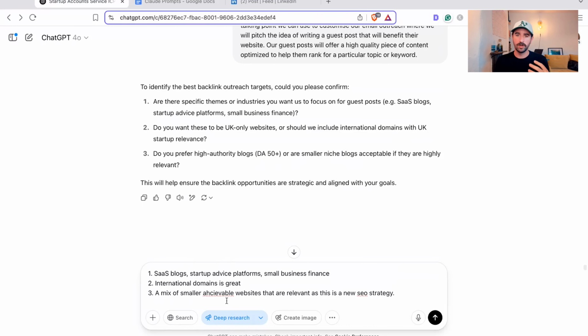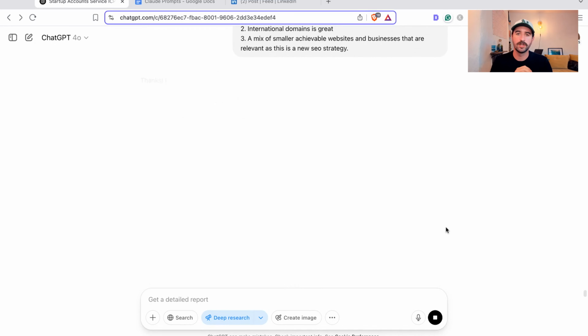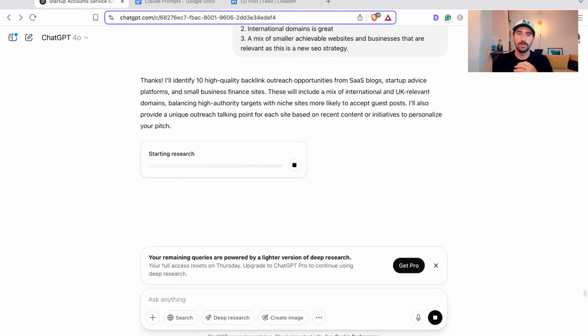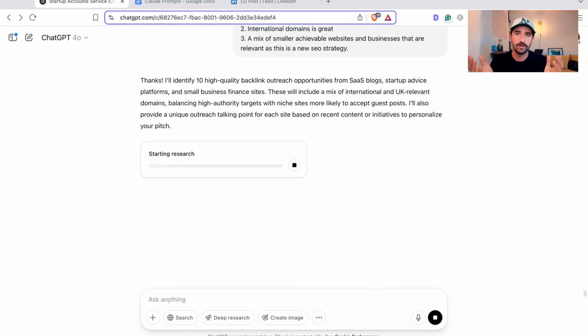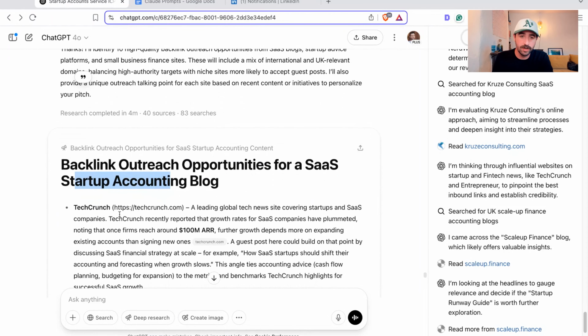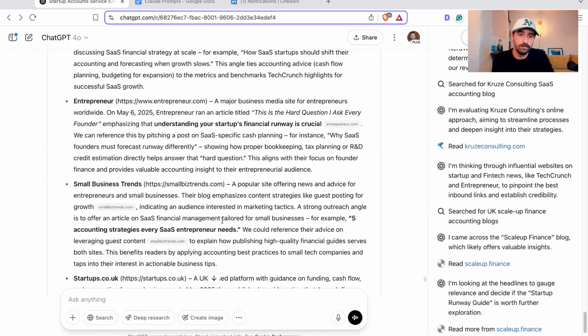So we're going to start with smaller niche blogs, achievable websites, maybe, and businesses, because other businesses love free SEO content. For it to go and do its research basically on finding some targets and then finding custom hooks for your emails to open the conversation with other people about your request for publishing guest posts and links and things like that. So it's gone and found us some backlink outreach opportunities for a SaaS startup accounting blog, a mix of some high targets that you want to get, TechCrunch, okay, that might be tricky, but if you pitch right to some organizations, then they're going to publish your blog post.